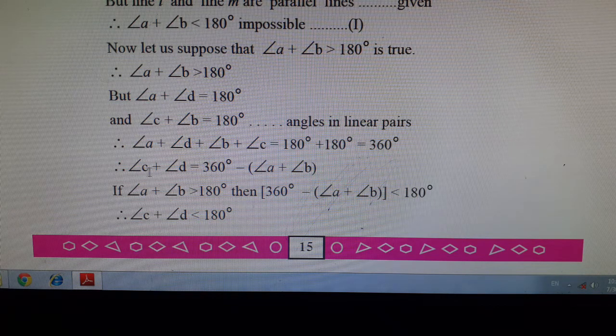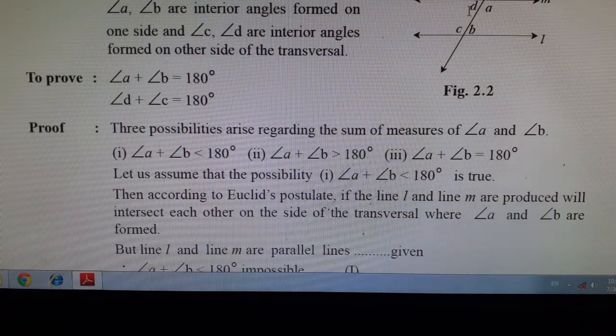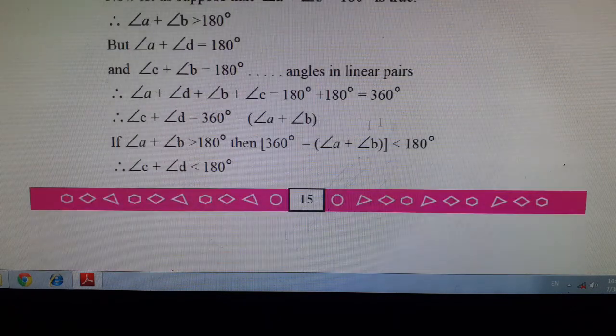Therefore, angle C plus D is equal to 360 minus angle A plus angle B. If angle A plus B is greater than 180, then 360 minus angle A plus B is less than 180.